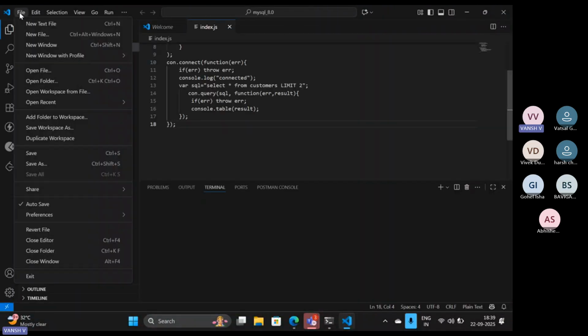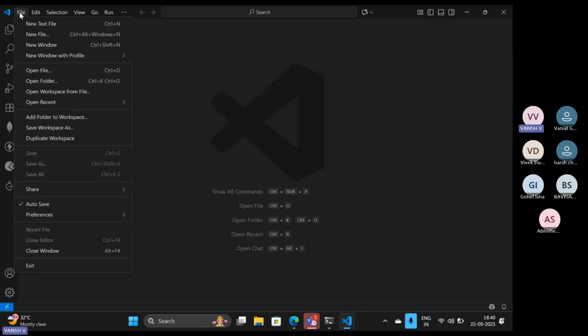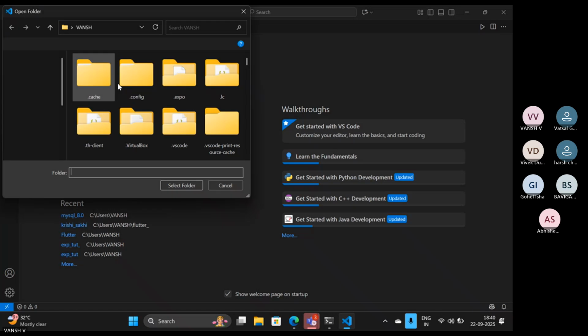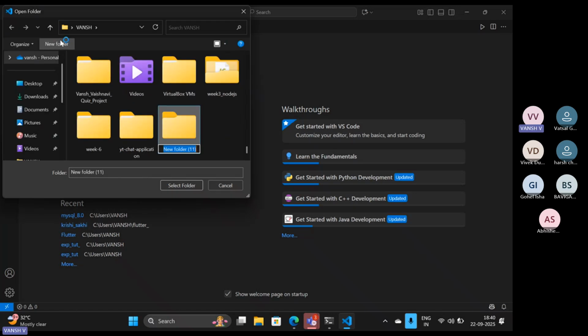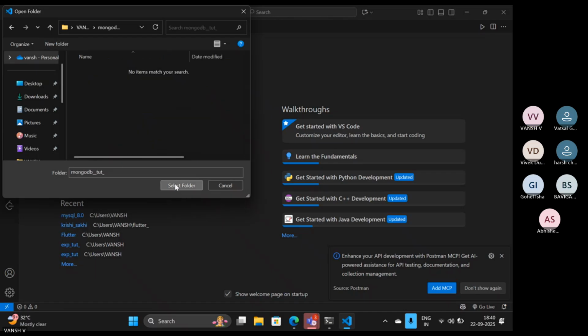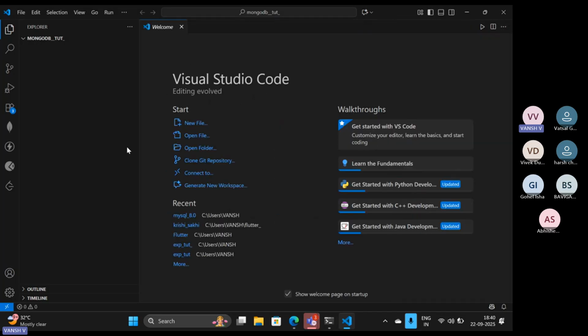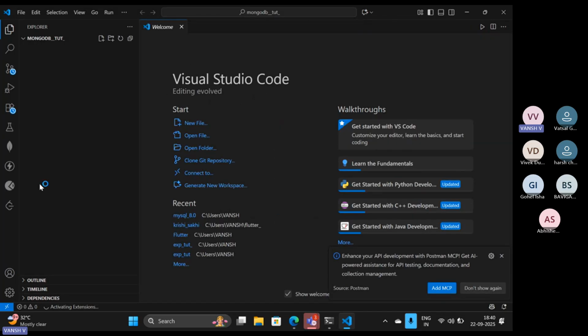Just a second. Let me close this folder. Let me create a new one. Okay, so MongoDB tutorial. Yeah, you can select it in the folder. So this is the folder we are going to use so that we can check how through VS Code we are going to connect our server locally.